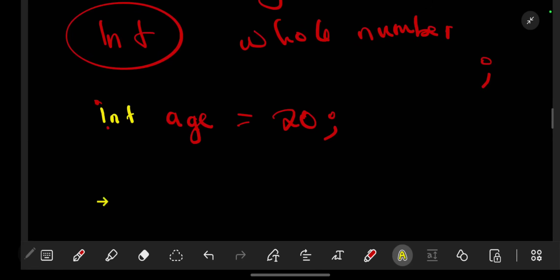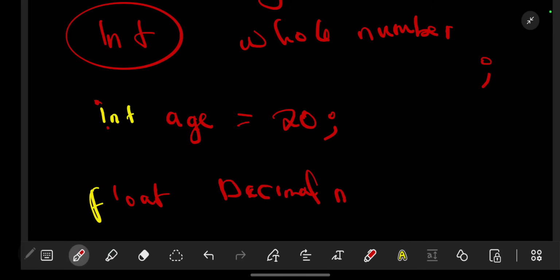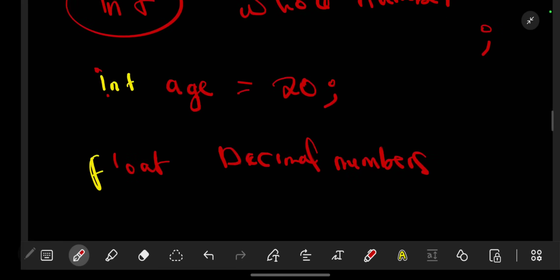There is also the data type float. Take note that they are all in lowercase, or rather small letters. Float, we talked about it. This is used for decimal numbers, maybe just 2 decimal places.